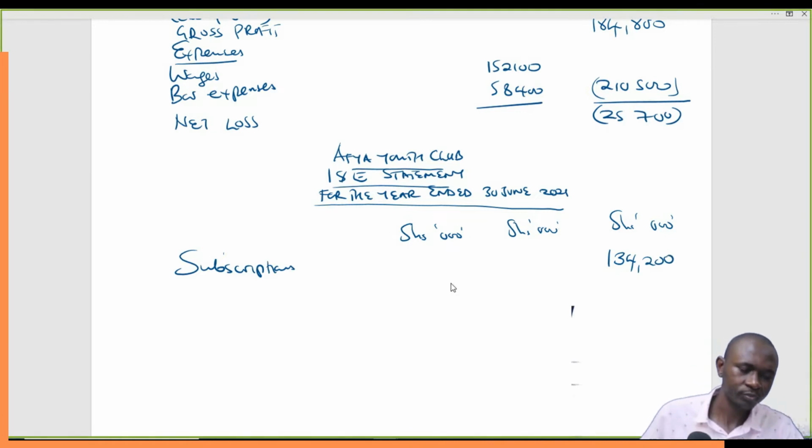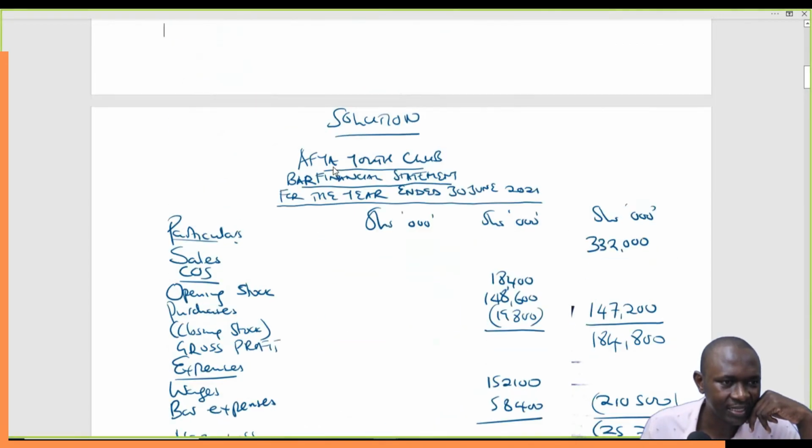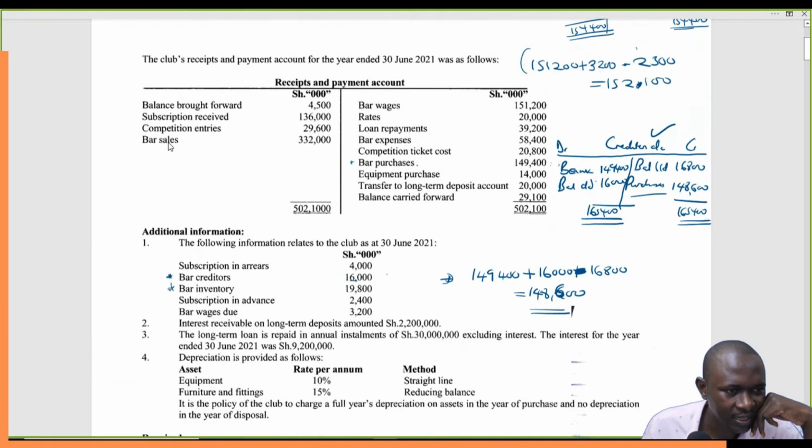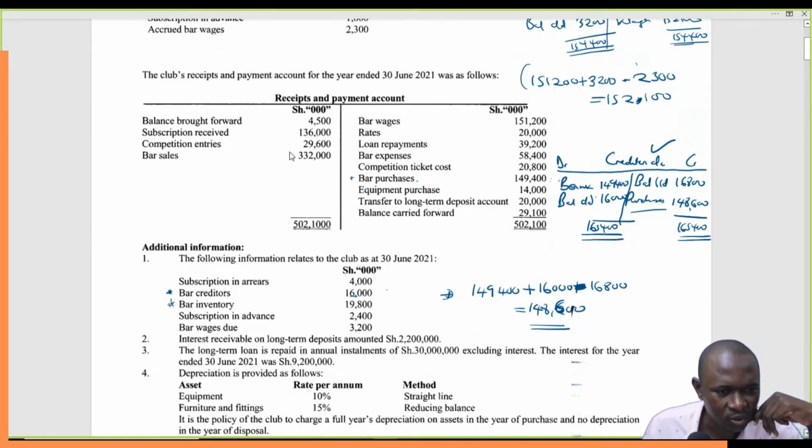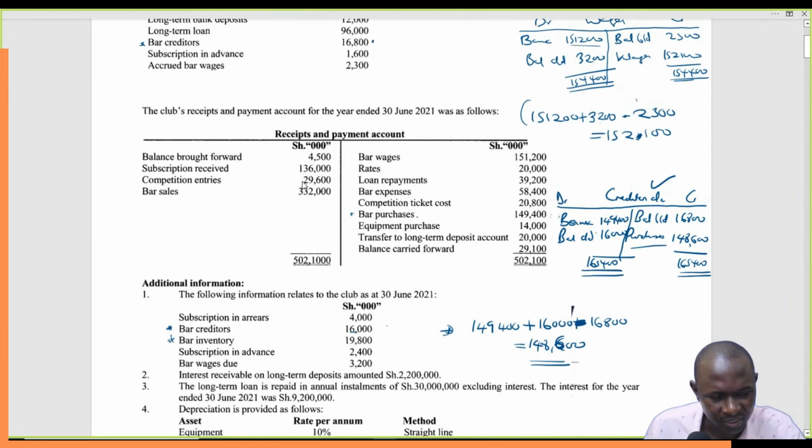Then we look at the second income. The second income that we might be having here, we have competition entries. It attracted 29,600. Does it have any direct expenses associated with it? Yes, we can deduct them at this point, or we can list the gross amount, and then also when it comes to payments, we put the gross amount.